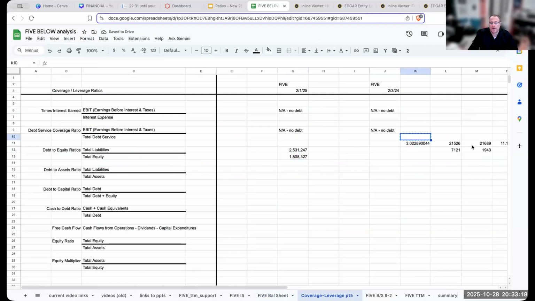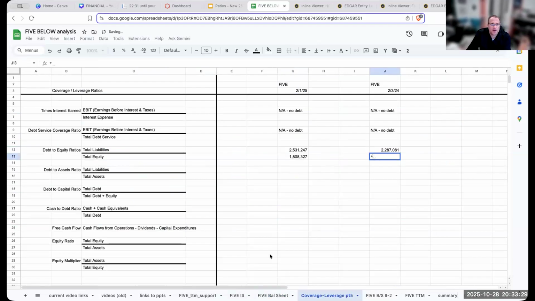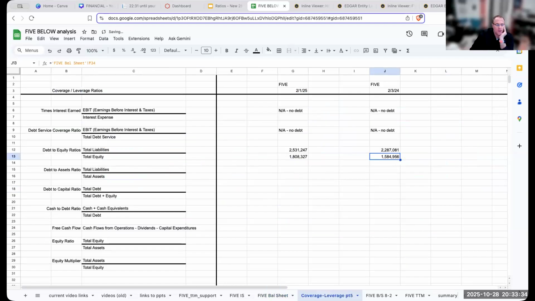For my prior period, 2/3/24, my total liabilities were 2.2 billion, and my total equity the year before was 1.54 billion. So my debt to equity ratio is going to be 1.39, and over here, this is going to be 1.44. Again, this is for 5 Below.